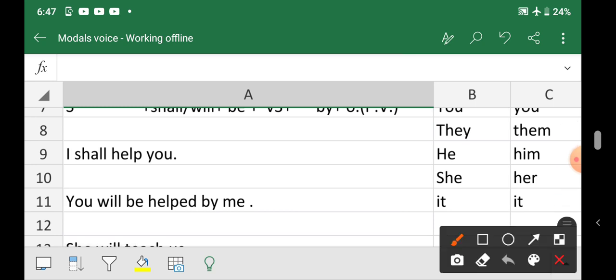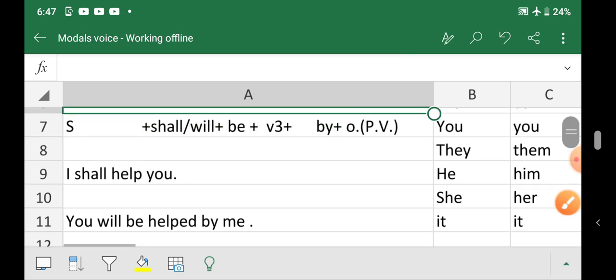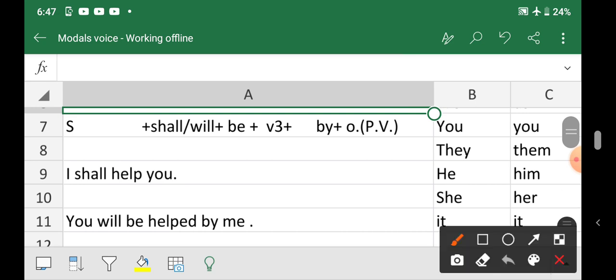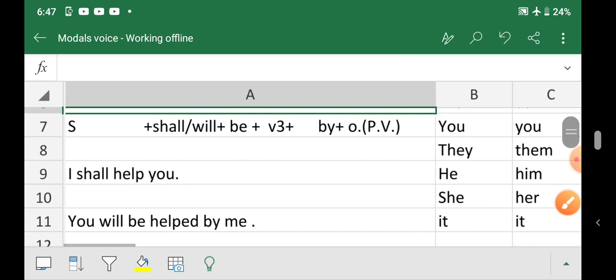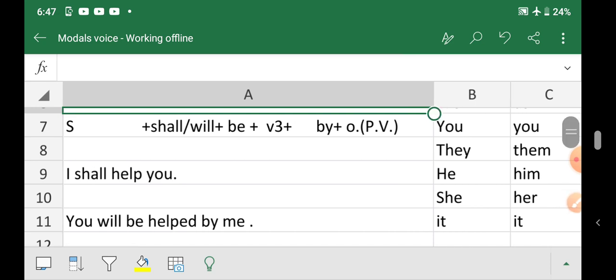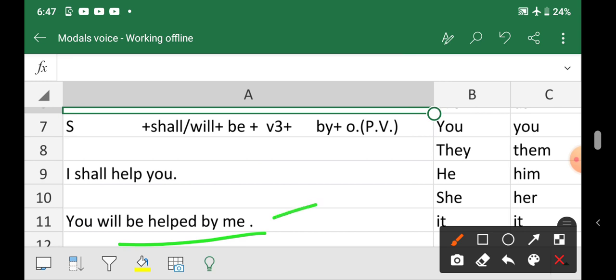I shall help you. This is active voice. You is changed. You will see here that no change because you is you. Then you will be helped by me. You have understood?